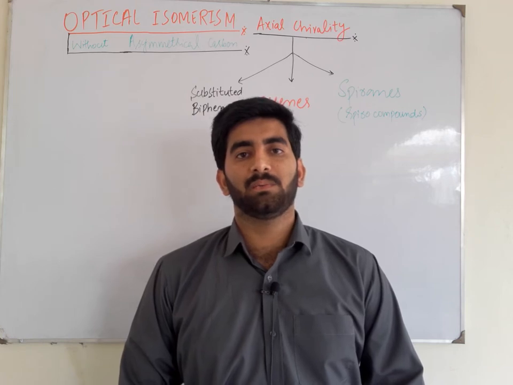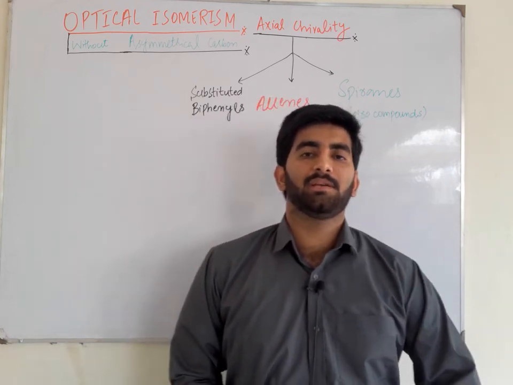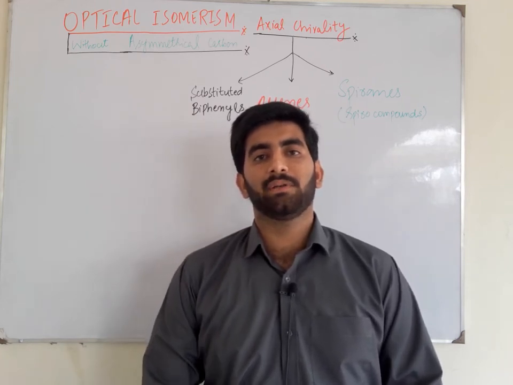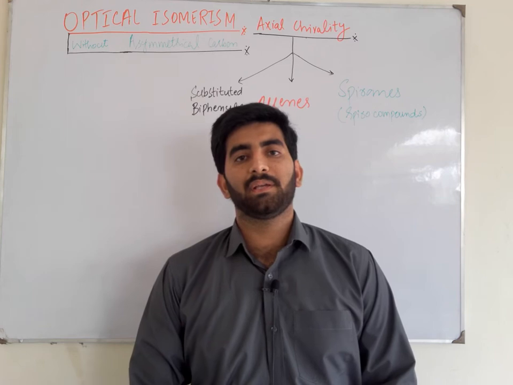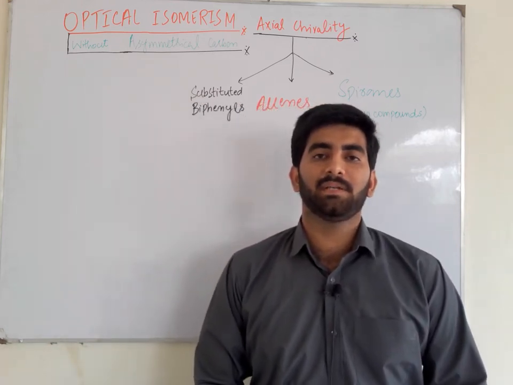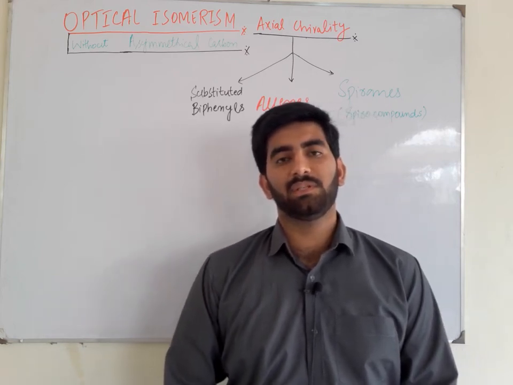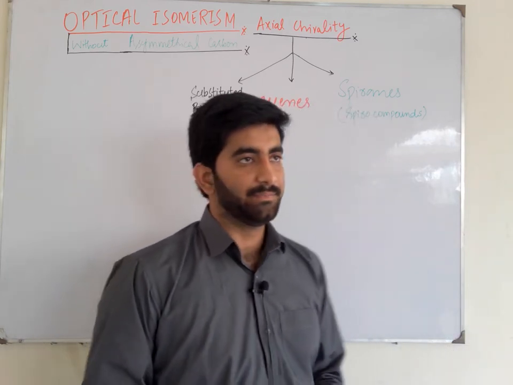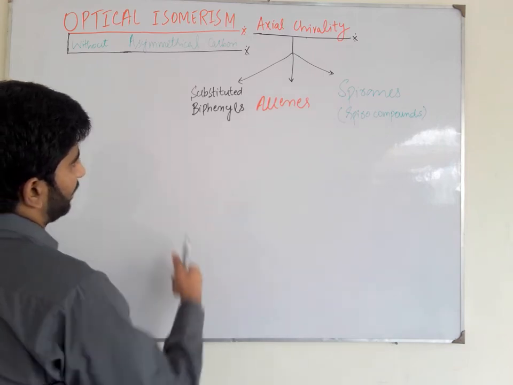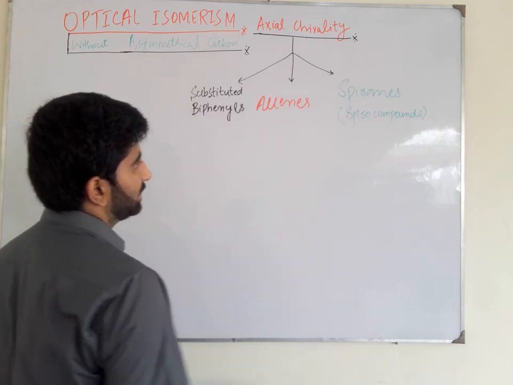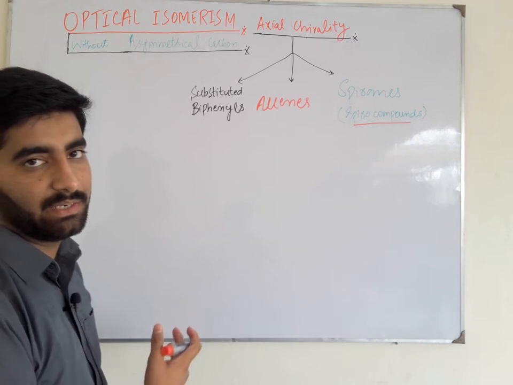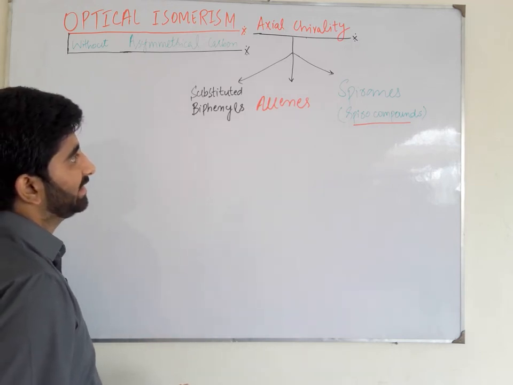I'm Gazanfar and today we will discuss optical isomerism in compounds that do not contain any chiral center or asymmetrical center, but are optically active due to the absence of a plane of symmetry or center of symmetry, and due to the presence of axial chirality. These are the three classes, substituted biphenyls, allenes, and spiranes or spiro compounds, that show optical activity. However, they do not contain any chiral center or any asymmetrical center.